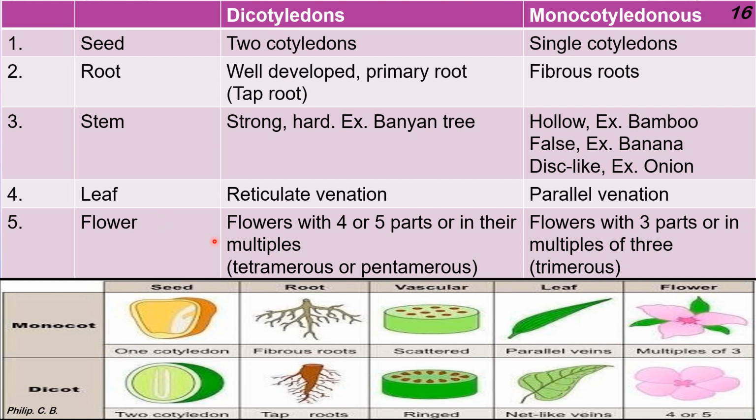Then flower: in dicot, flowers with 4 or 5 parts or their multiples, that is, they are tetramerous or pentamerous, whereas in case of monocot, the flowers have 3 parts or multiples of 3, trimerous. If I again give the example as we saw in the previous slide, various images of orchid in case of monocot, or if you take dicot, the best example is the shoe flower, where exactly 5 petals are present.